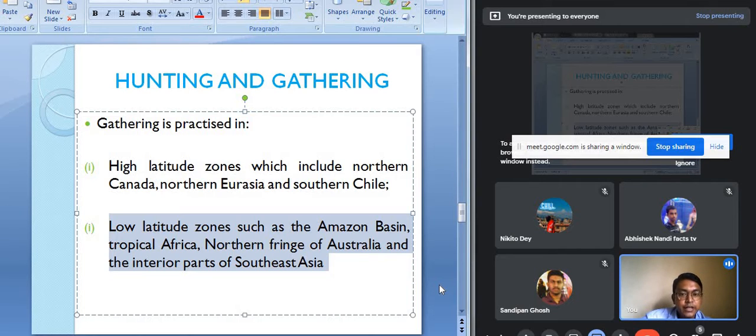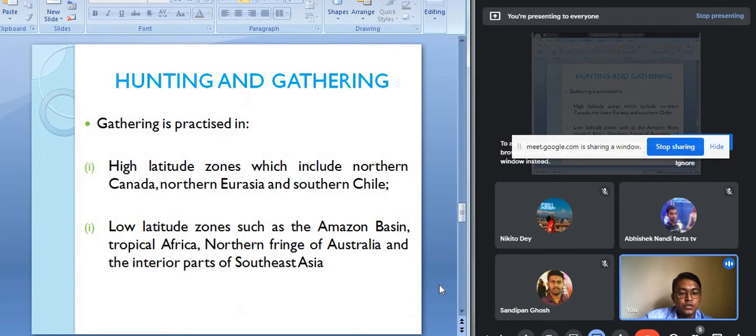Even in India, gathering is practiced only in some parts, basically in the northeast part of our country, in South Asia.